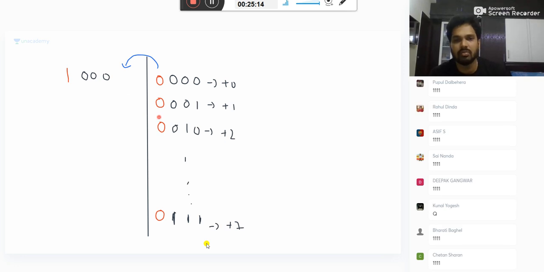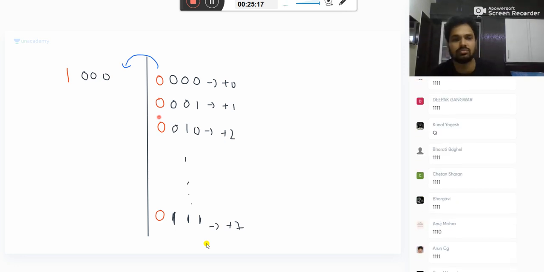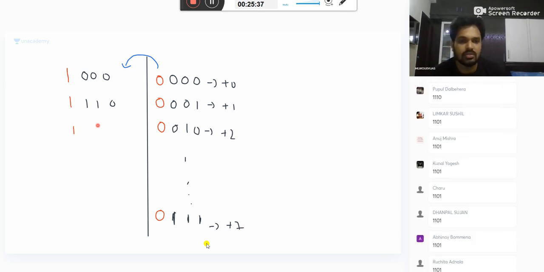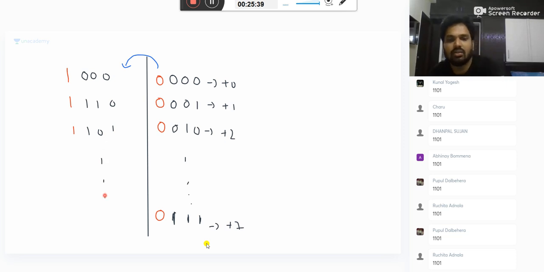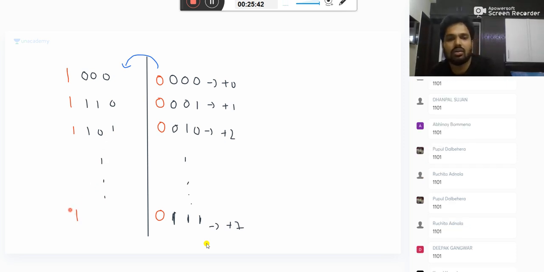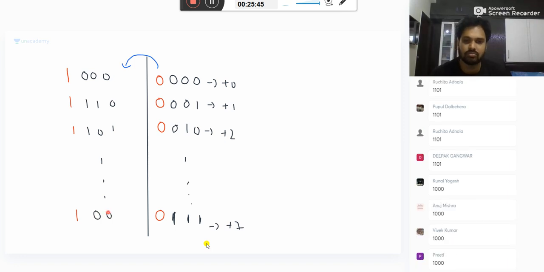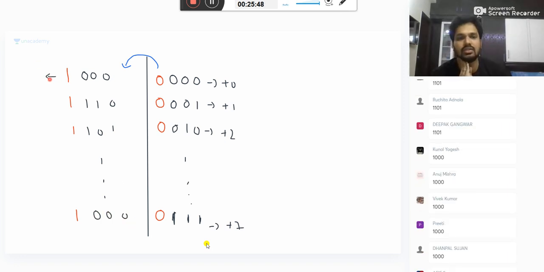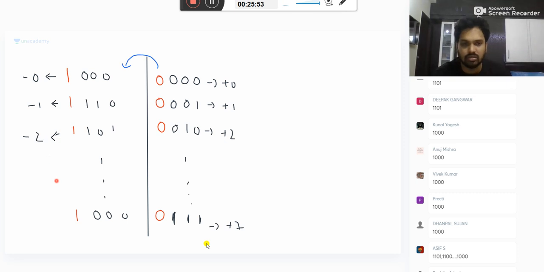What is the ones complement of 0001? 1110. Next, what is the ones complement of this number? 1101. Lastly, 0111 is 1000. Okay, so here your answer is -0. That problem is still present. We have not been able to solve this here also.